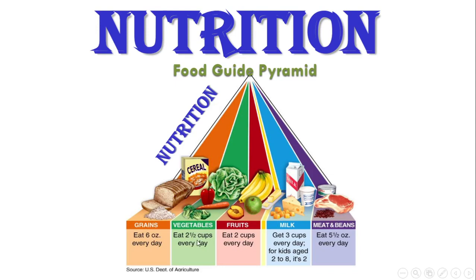Vegetables, 2.5 cups every day. Fruits, eat 2 cups every day. Milk, 3 cups every day. For kids aged 2 to 8, it's 2. Meat and beans, eat 5.5 ounces every day.